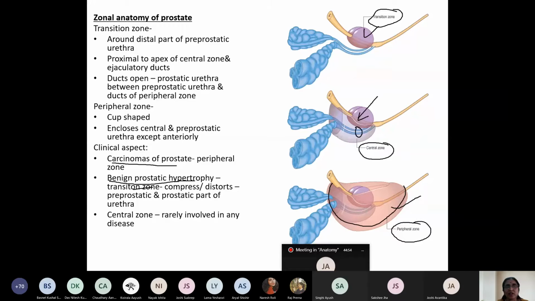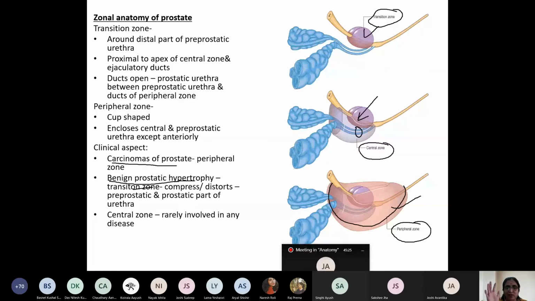Again I repeat, number 1 peripheral zone, number 2 central zone, number 3 transitional zone. Which zone is more prone to carcinoma? Peripheral zone. Which zone is more prone to benign prostatic hypertrophy? Transitional zone. In the adenoma of the transitional zone, there is a compression of the prostatic urethra. The central zone is rarely involved in any sort of disease. According to lobe, there are 2 types of lobe: anatomical lobe and surgical lobe.